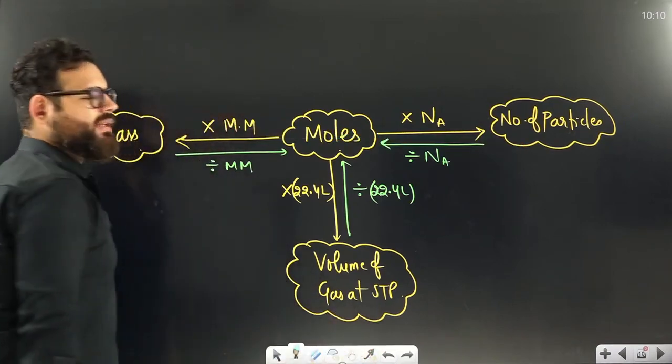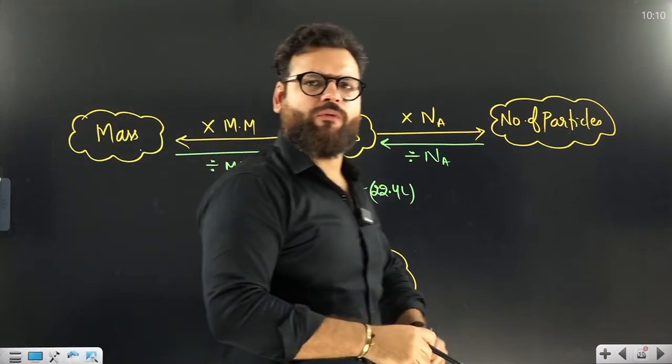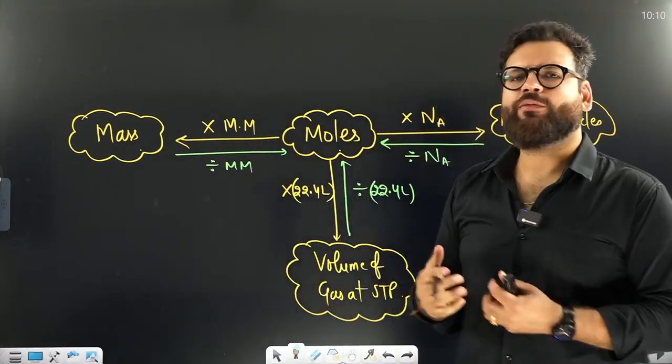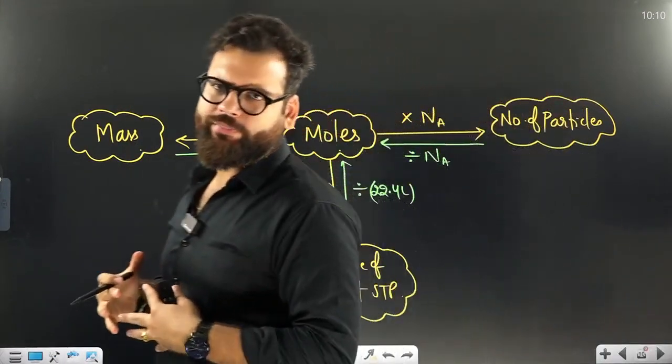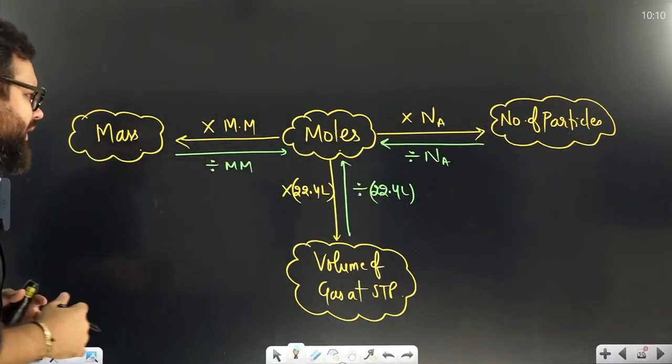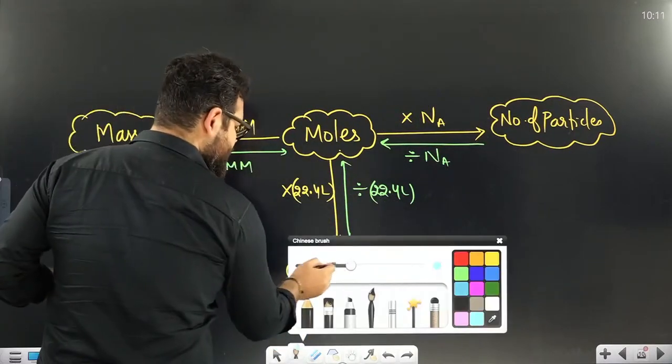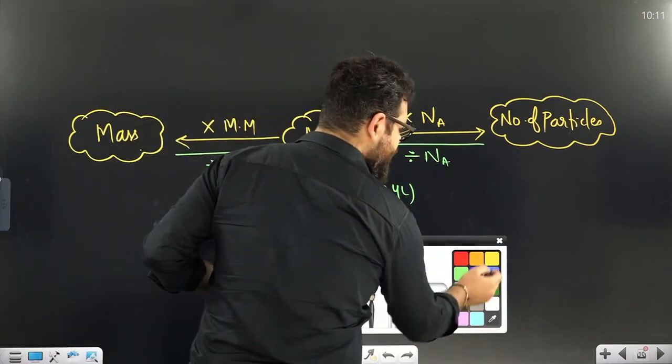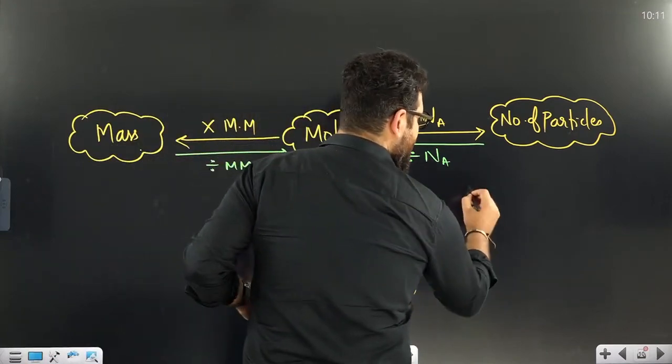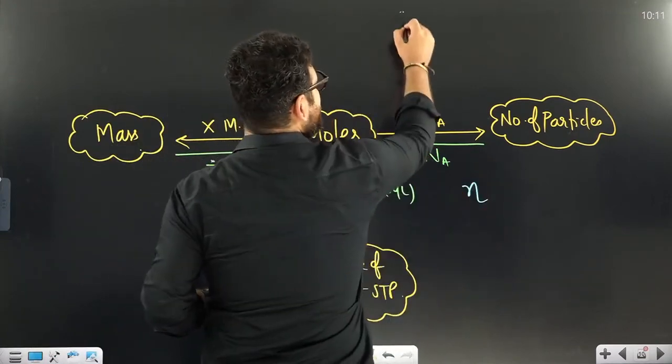Okay, so remember these three things. Whenever you want to go from moles, you multiply. Whenever you want to come to moles, you divide. So the three formulas that we get for mole are these. Three formulas we have just studied. Number of moles, I'm writing it as N. N means moles.